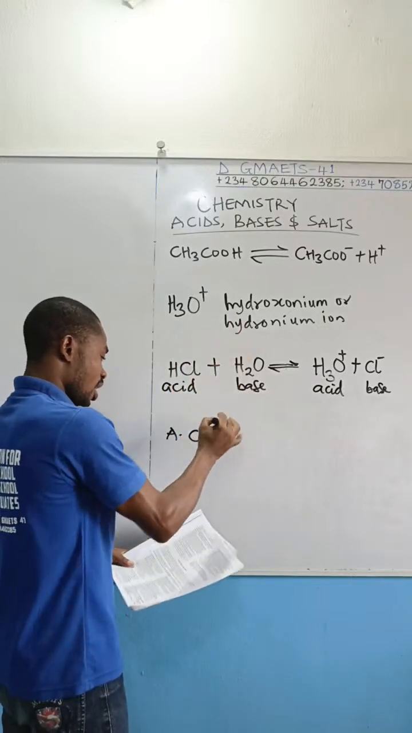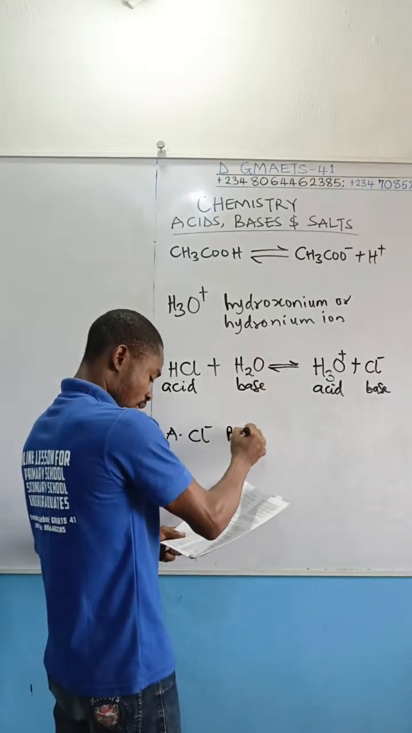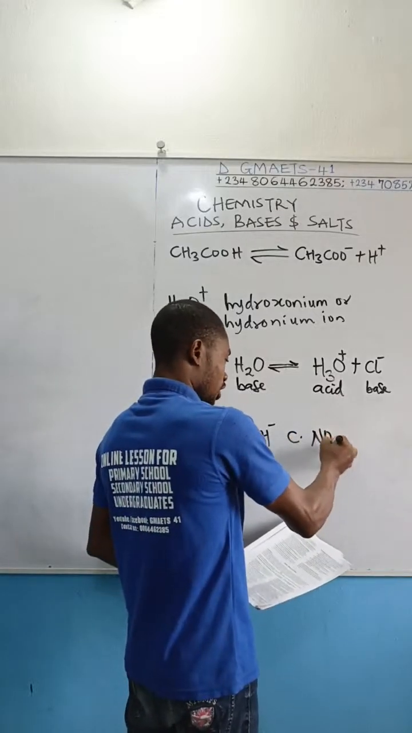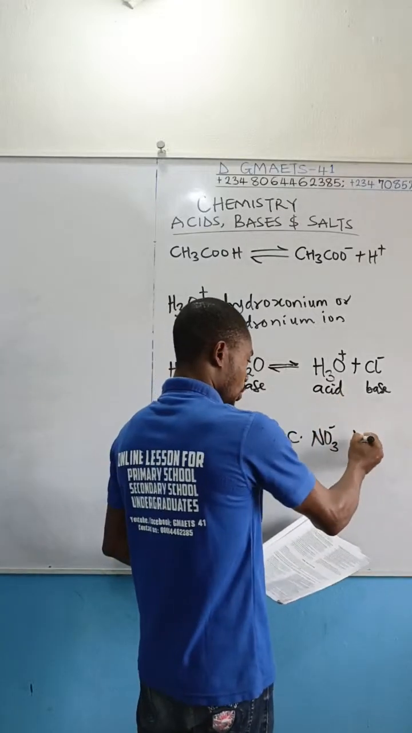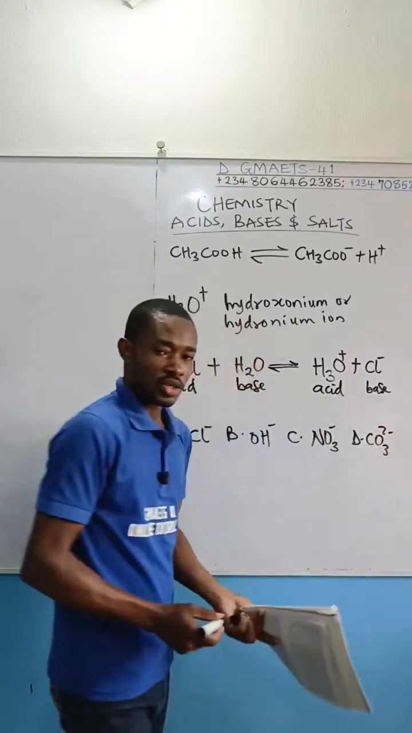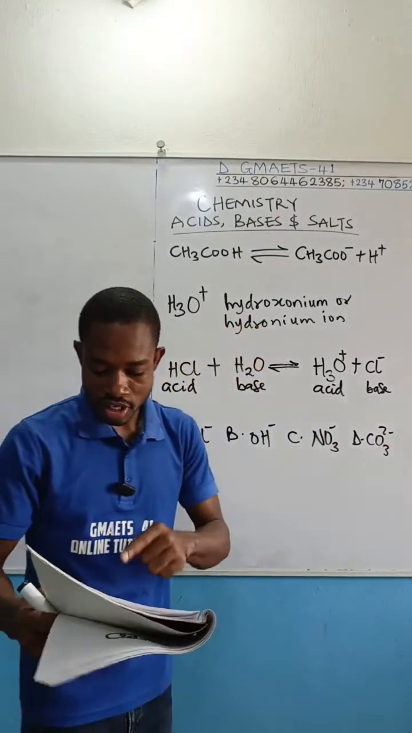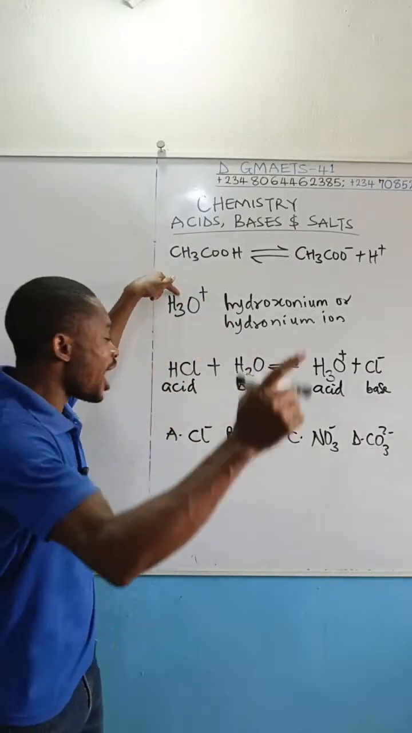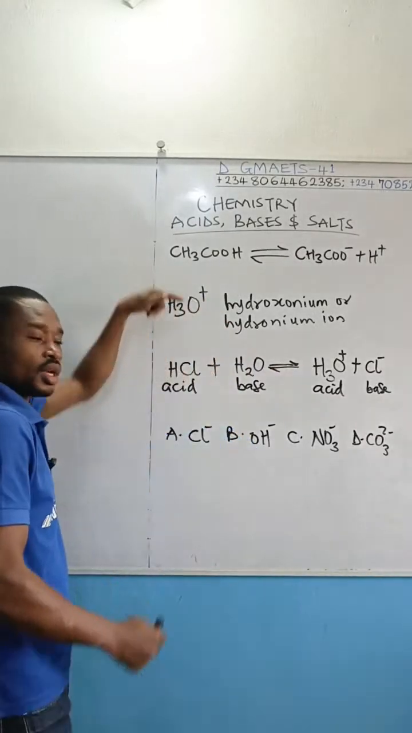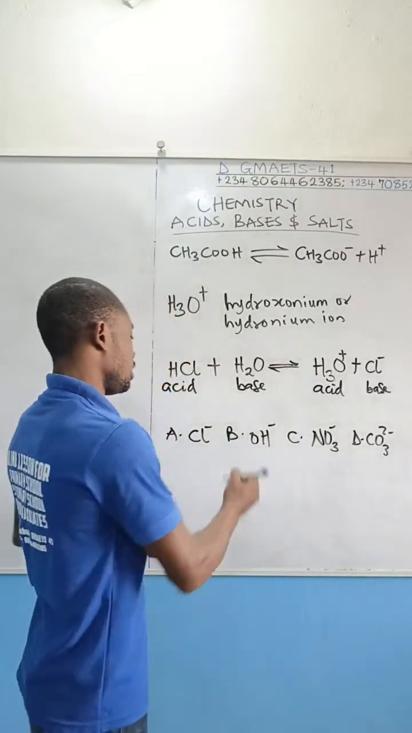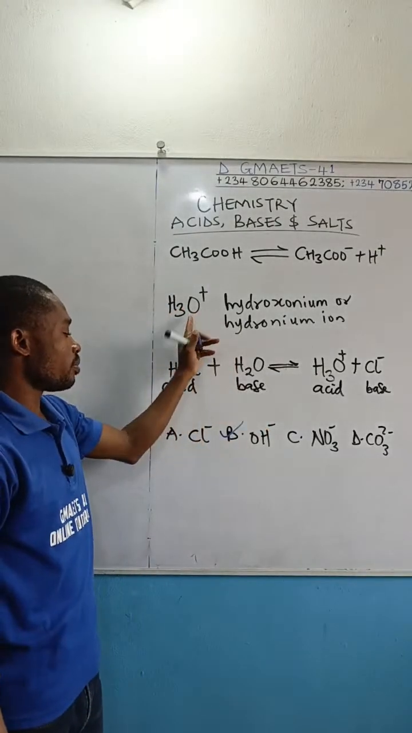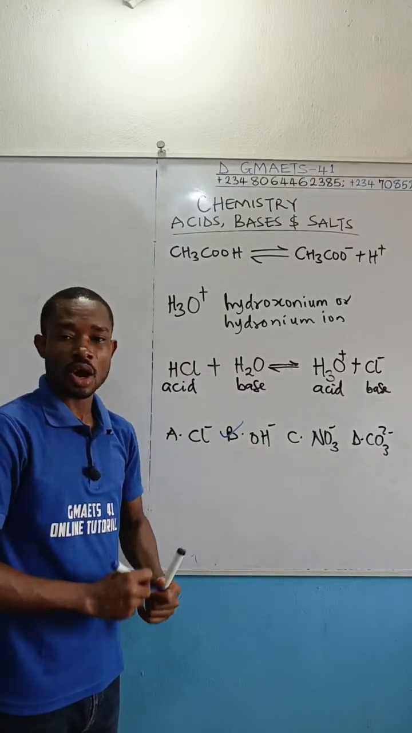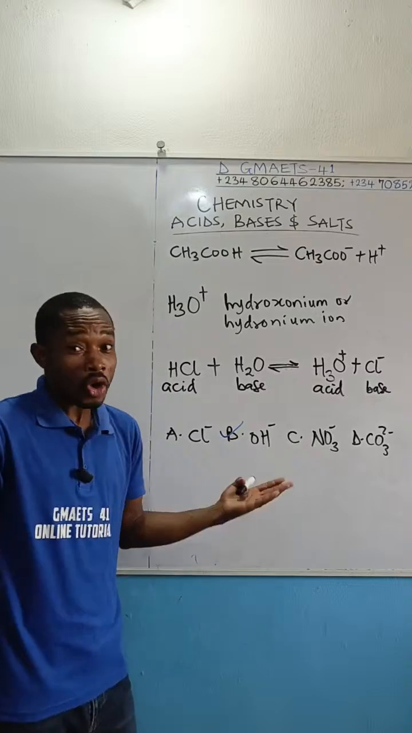Option A, Cl negative. Option B, we have OH negative. Option C, we have trioxonitrate ion. And then D, we have CO3 2 minus. So the question is, neutralization reaction involves a reaction between hydroxonium ion and which one of these? And the correct answer, like I said, is B. When hydroxonium ion reacts with hydroxide ion, that reaction is called neutralization reaction. And of course, it's true.